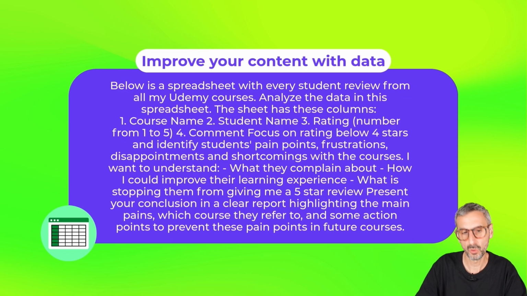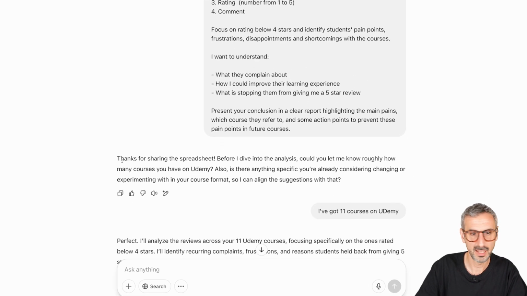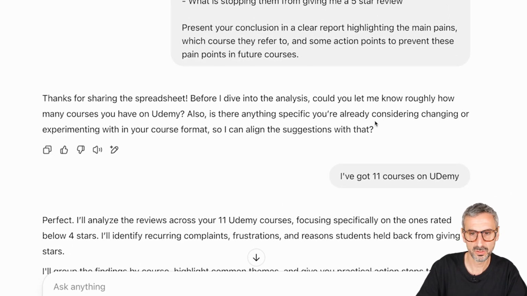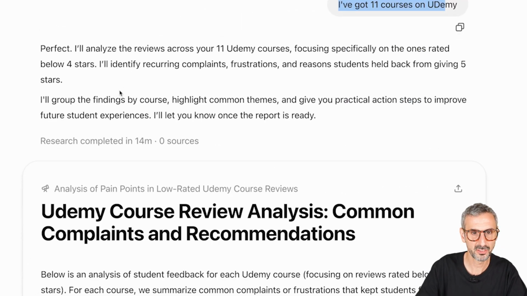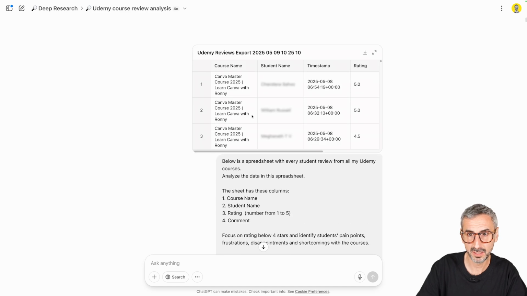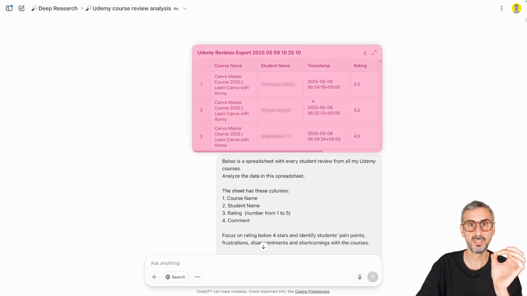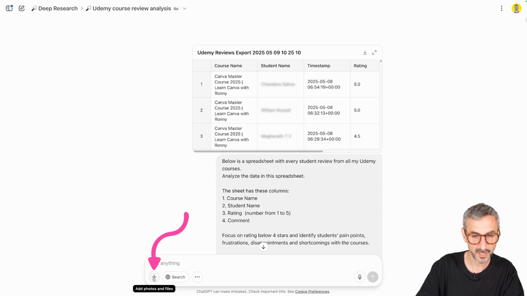in future courses. Okay, so again, it asked me, how many courses do you have on Udemy? I've got 11 courses on Udemy. Perfect. And then it started. The research was completed in 14 minutes this time. 0 sources were analyzed because I provided the spreadsheet. Remember the CSV file I downloaded from Udemy? So I simply uploaded it via the plus button.